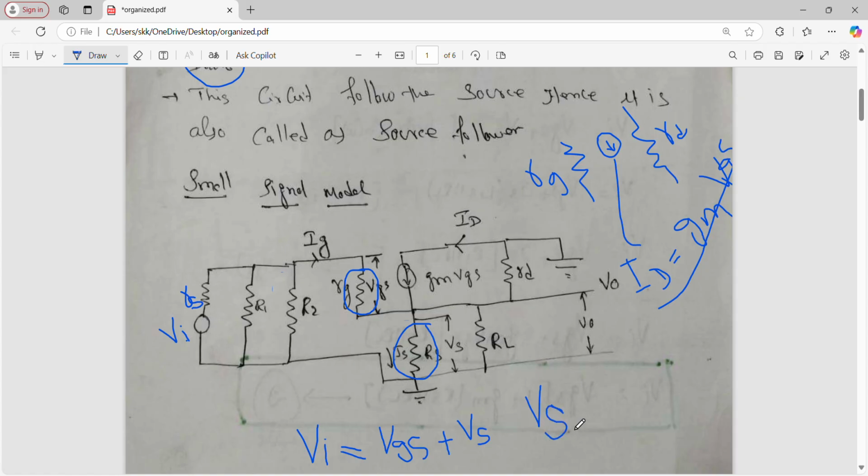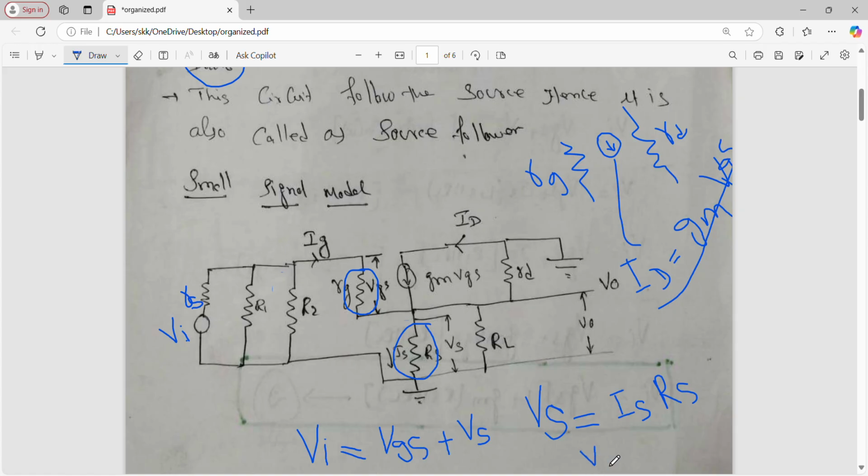We know the formula. VS is equal to IS into RS, because the current through the resistor is IS. Then the resistor is RS. VS is equal to IS into RS.